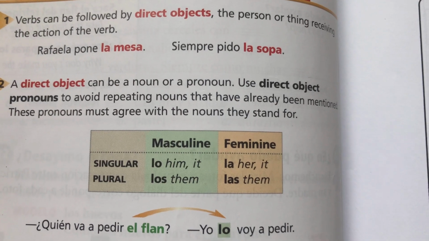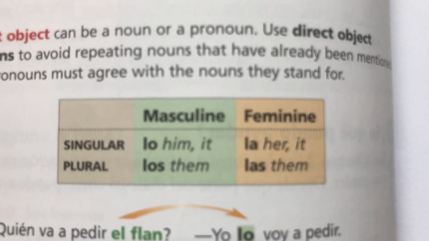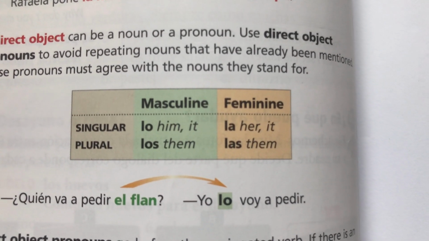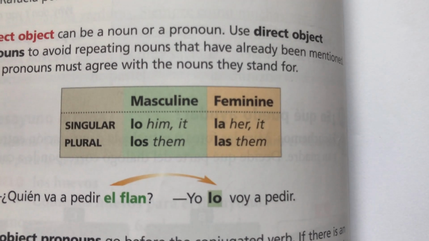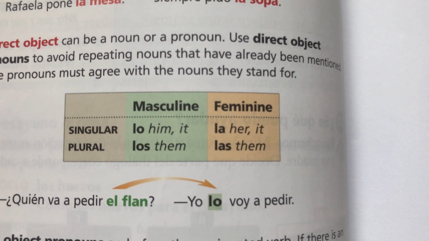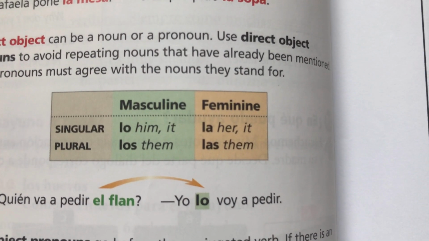But in Spanish, you also have what? Masculine and feminine. Okay? So you would have in the singular here, you could replace the masculine thing. Let's say we're talking about my brother, mi hermano. We could call him lo in certain instances there to mean him or it.